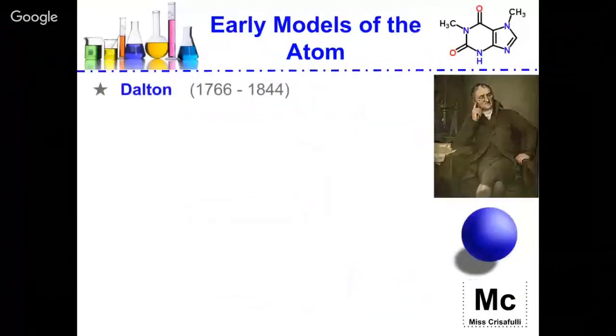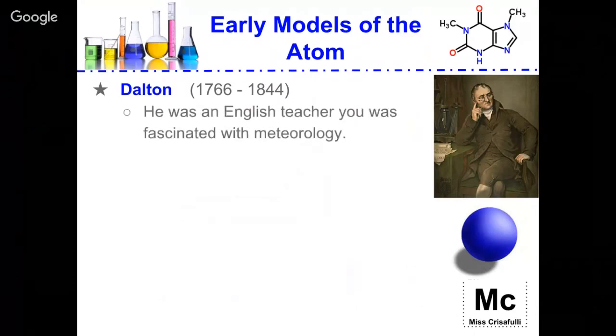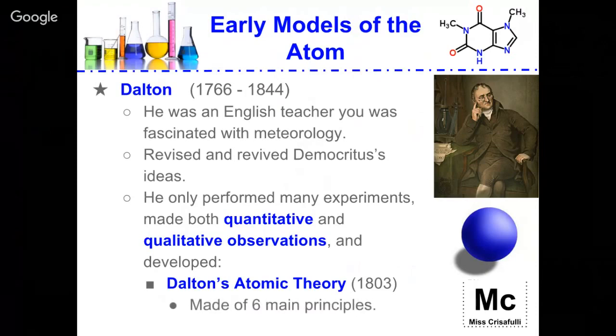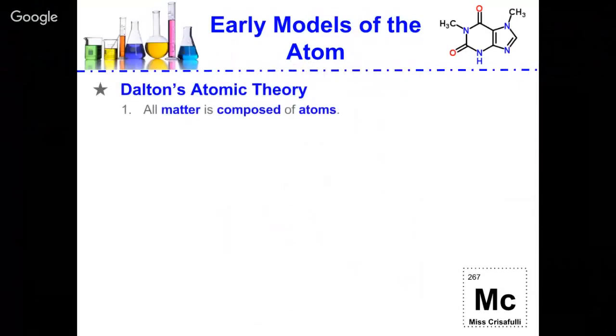After those gentlemen were around, Dalton came around in 1766, and he was an English teacher that was fascinated with meteorology. He revised and revived Democritus' ideas. He performed many experiments and made both quantitative and qualitative observations. He developed what we call Dalton's atomic theory, and that was adopted in 1803. It's made up of 6 main principles. So here is his atomic theory.